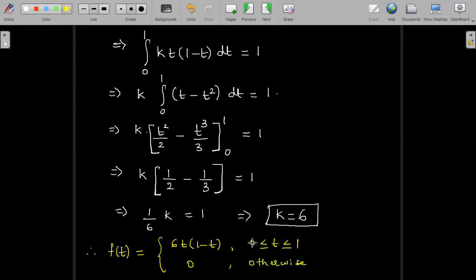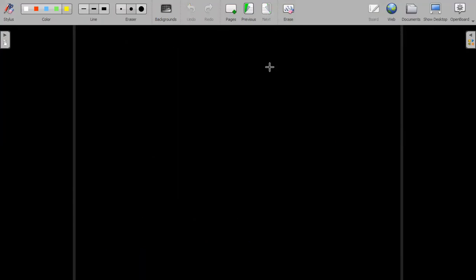In the range 0 to 1, I just substituted the k value into the given f of t, k is 6. So 6 into t into 1 minus t. In all other ranges, the value of f of t is 0. Correct? Now, what is our aim to find out? Reading the question, we have to find the probability that the project will be completed in less than 4 months.